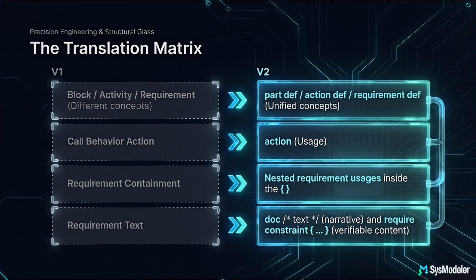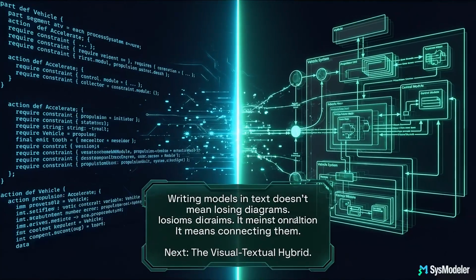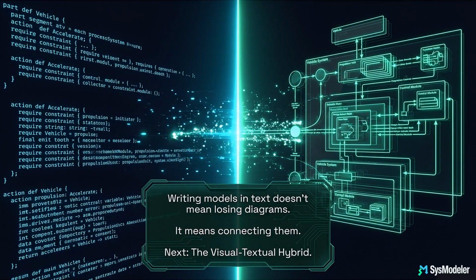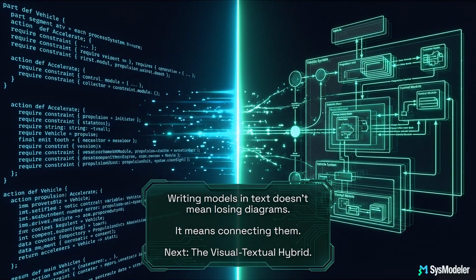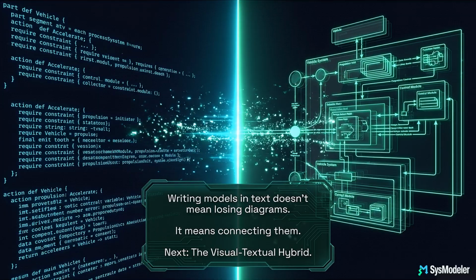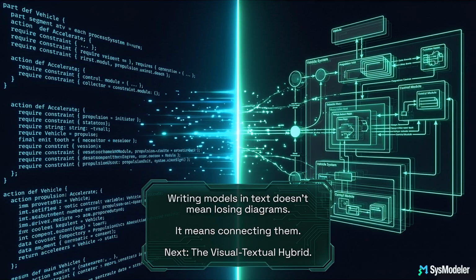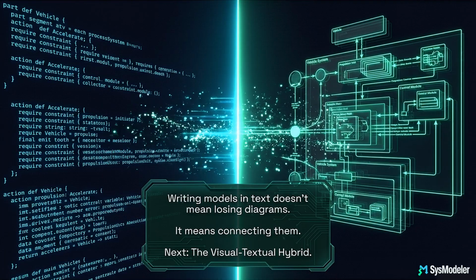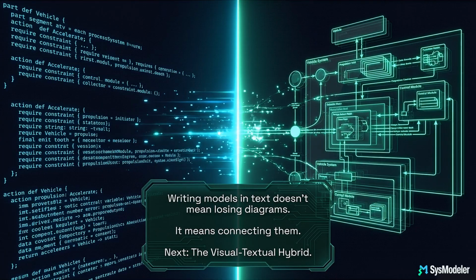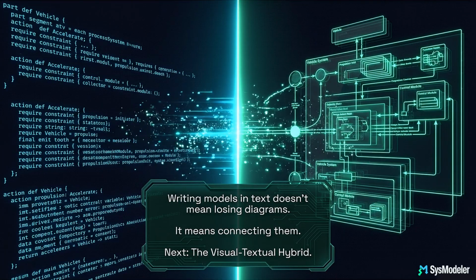Now that we understand the pieces and the regular structure behind them, the next question is how this looks in practice. In the next lesson, we'll explore the visual textual hybrid in SysML v2 and see how writing models in text doesn't mean losing diagrams. It means connecting them more tightly to the model itself.